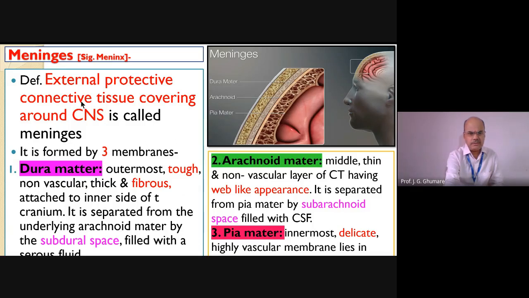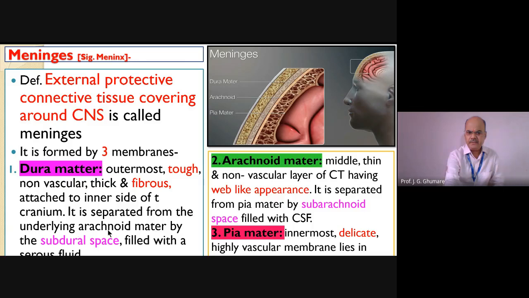Remember, out of these three, the outermost is thick and fibrous. Can you guess which fiber it must be? Yes, the one which gives strength is collagen fiber. This tissue is made up of a large amount of collagen fiber, remember. It is attached to the inner side of the cranium. See, this is the inner side of the cranium.